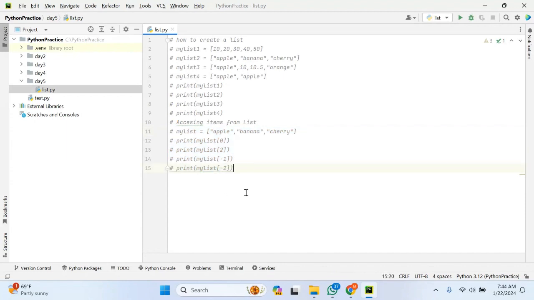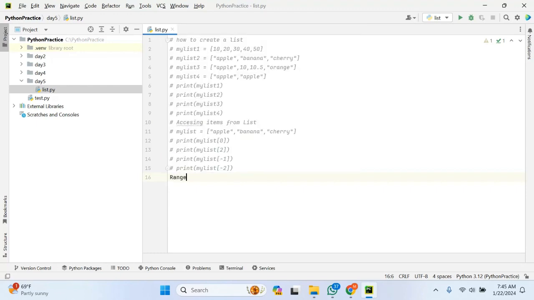And similarly, range of indexes. We can specify from which index to which index I want only those values. Nothing but slicing. As we saw when we were discussing strings, we have seen how we can slice a string. In a similar way, we can slice a list. If the list has multiple values, I don't want to print all of them. If I want only specific values from this index to that index, I want only those values.